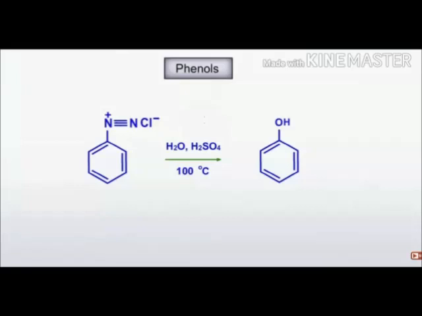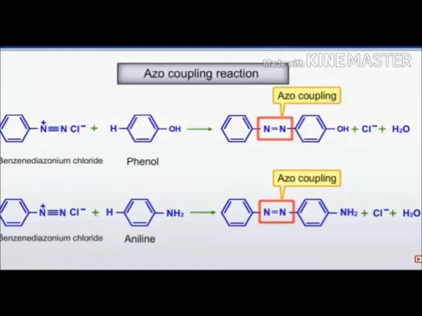If we have to prepare phenol, then we react the benzene diazonium salt with water and H2SO4 at 100 degrees Celsius, and the phenol will be formed. You can see it by the sulfuric acid reaction. We are forming the phenol.